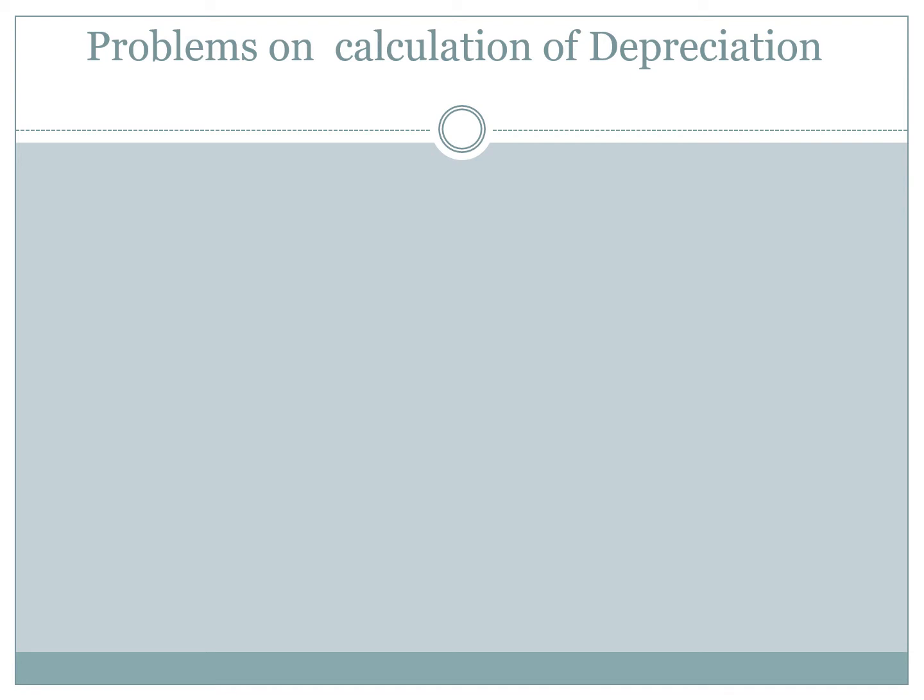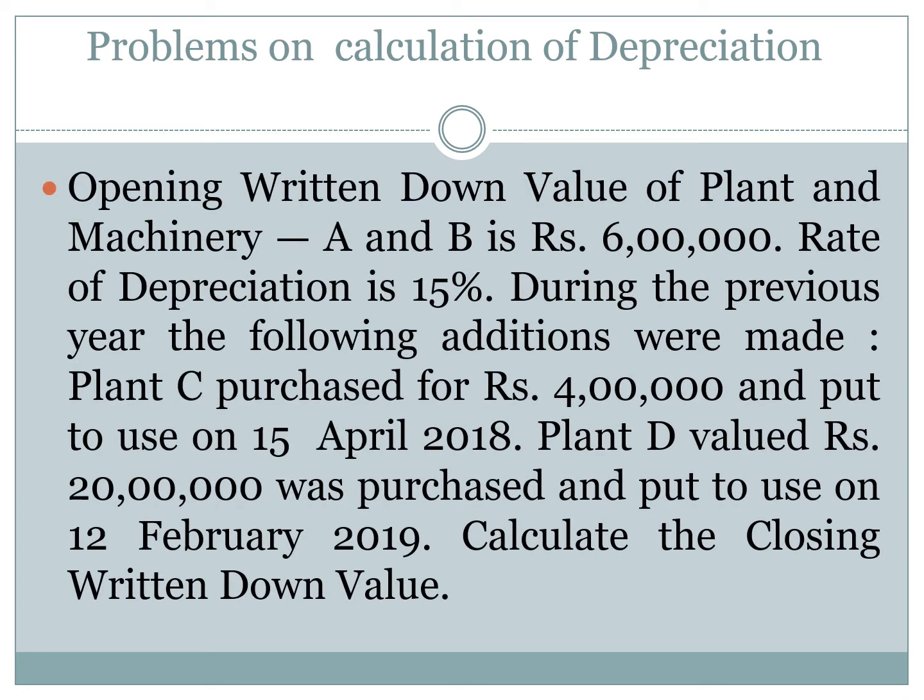Next, let us understand one more problem. I'll read the problem. Opening written down value of plant and machinery A and B is rupees 6 lakhs. Rate of depreciation is 15%. During the previous year, the following additions were made. Plant C purchased for rupees 4 lakhs and put to use on 15th April 2018. Plant D valued rupees 20 lakhs was purchased and put to use on 12th February 2019. Calculate the closing written down value. Yeah, this is the problem.